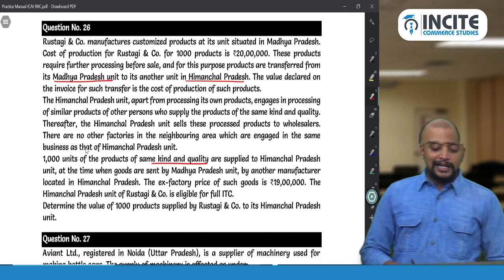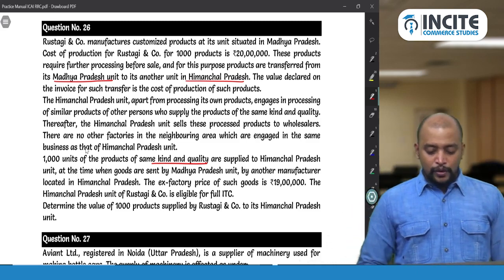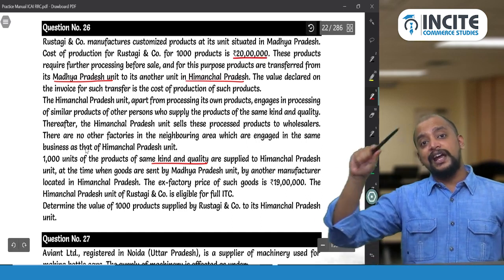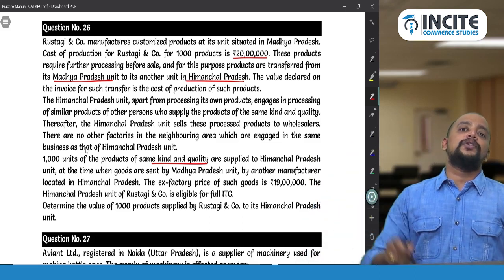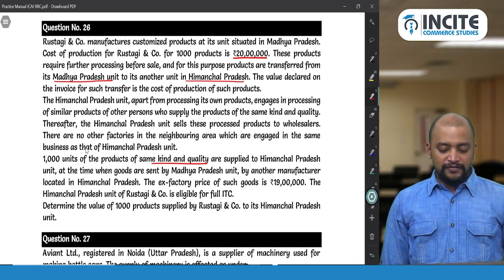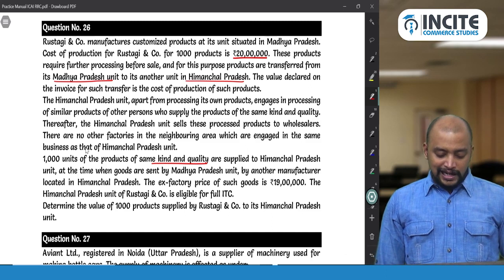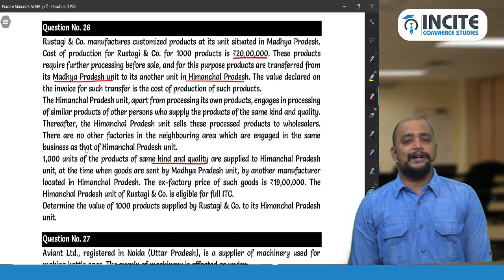As the recipient is eligible for full ITC, what will be taken as the open market value? The open market value will be the transaction value, that is 20 lakhs. Even though the like kind and quality is less, as the open market value is ascertainable, only the open market value needs to be applied. So therefore, as the recipient is eligible for full ITC, 20 lakhs is taken. So for the 1000 products, 20 lakhs will be taken as the value.